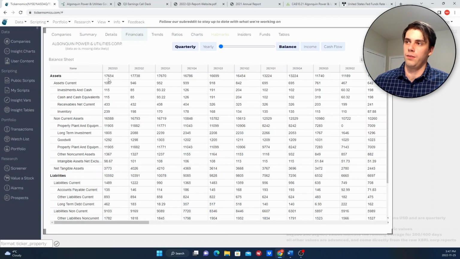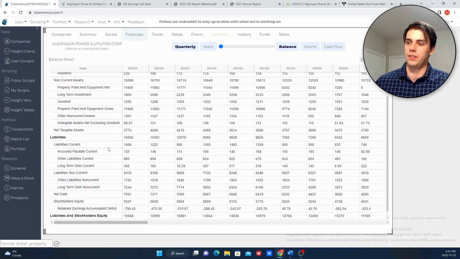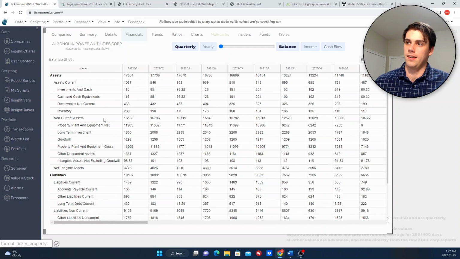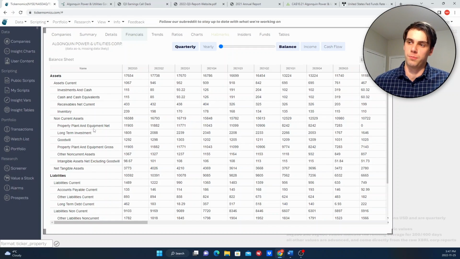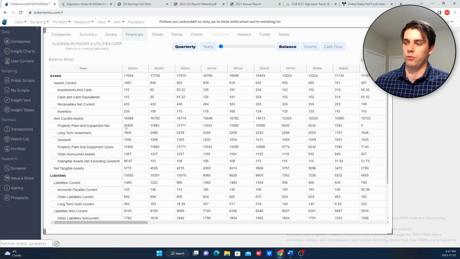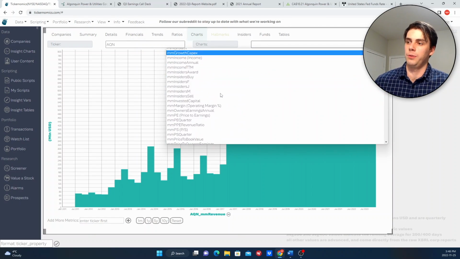If we look at the balance sheet as of their most recent quarterly filing, which was Q3 2022, we can see their long-term debt, the non-current portion of their long-term debt, is 7.2 billion right here, and then the current portion is just under 500 million. And if we look at their assets, their property, plant, and equipment specifically, so this is what actually earns them money, it's just about $12 billion. So primarily they're financing their assets through the use of debt, although some of it is also through the use of equity.